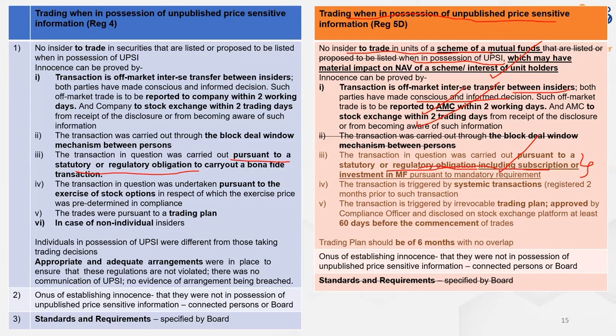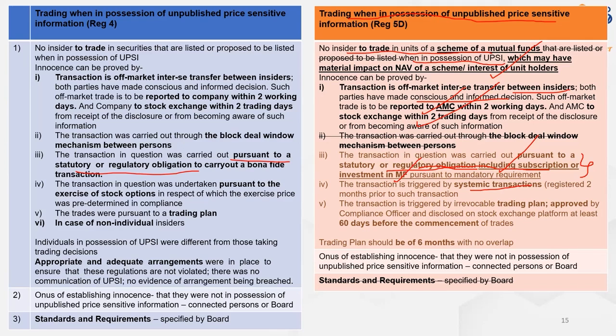That's one of the reasons. So the transaction in question was carried out pursuant to a statutory or regulatory obligation, including subscription or investment in mutual fund pursuant to mandatory requirement. Next, the transaction is triggered by systemic transactions, which these systemic transactions should be registered 2 months prior to such transaction. What all are systemic transactions?